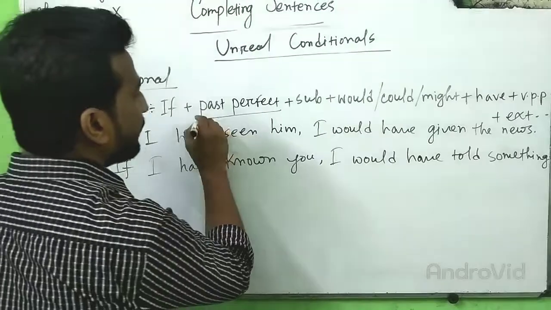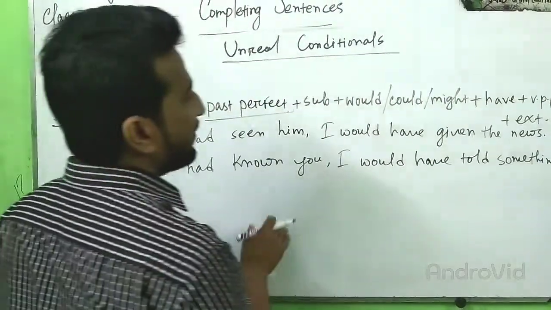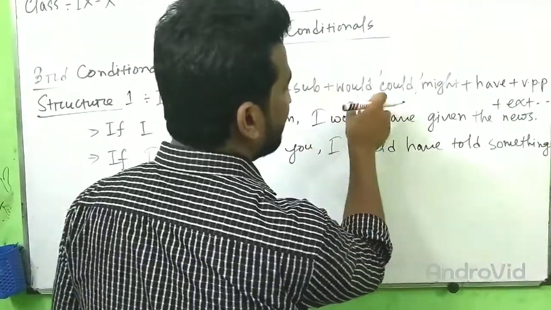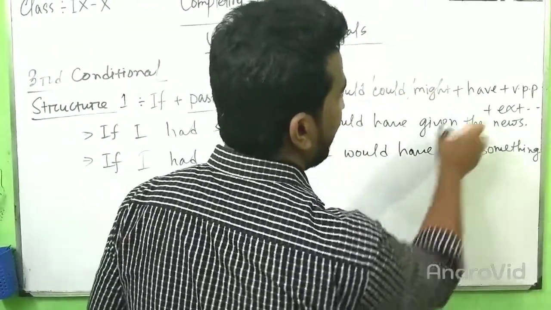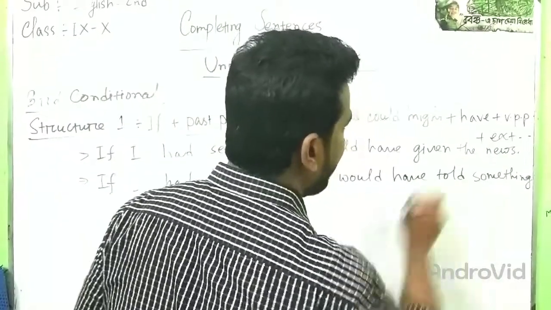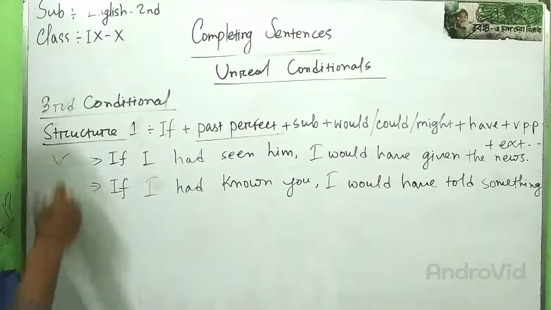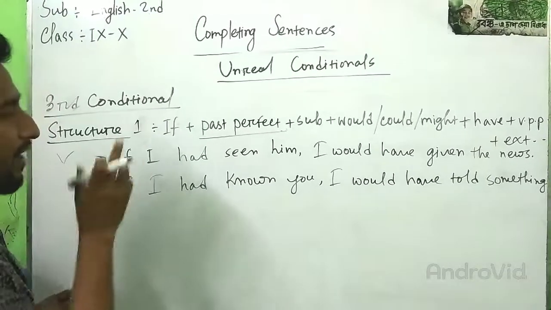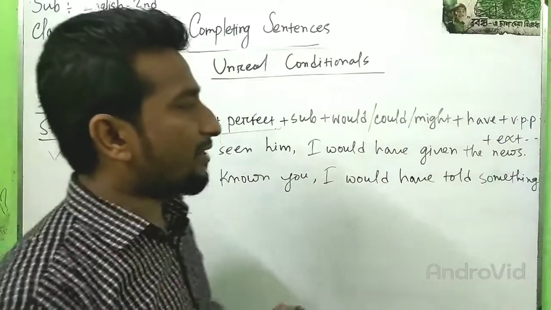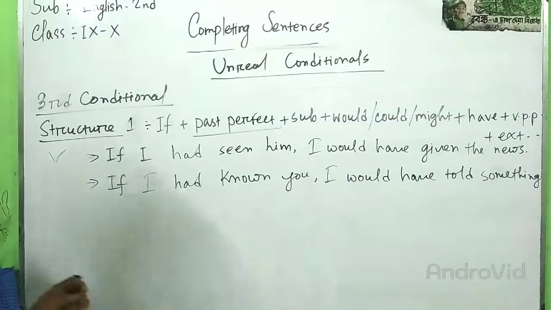In the if clause, the tense is past perfect, and in the other clause, after the subject, would, could, may, might, have plus past participle form of verb and extension. Here are some examples. Number 1, if I had seen him, I would have given the news.